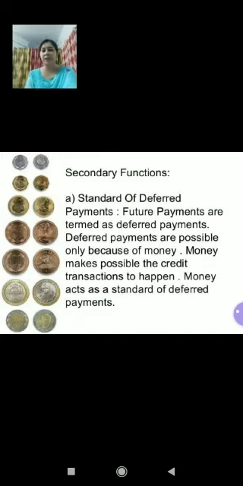So future payments are termed as deferred payments. You can see this in the slide. And deferred payments are possible only because of money. Money makes possible the credit transaction to happen. Money acts as a standard of deferred payments.